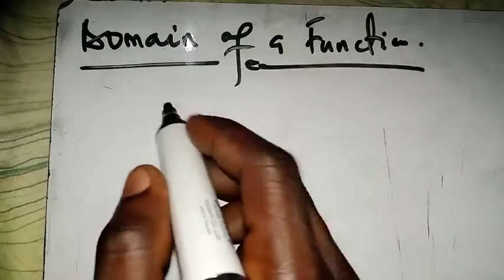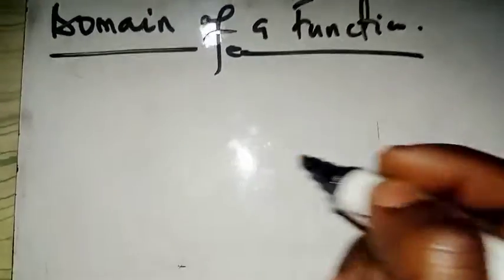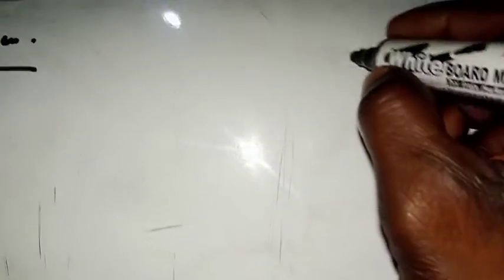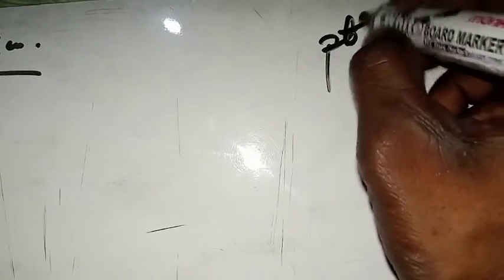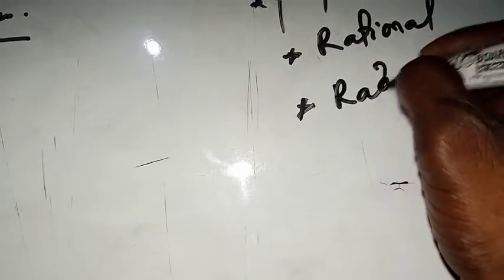This video is going to be based on the domain of any function, or almost any function that you can think of. The idea here is that we are going to discuss the domain of a function of a polynomial. So you have a polynomial, and then you have a rational function, as well as, let's say, a radical function. We are going to talk about the domains of these three functions in this video.